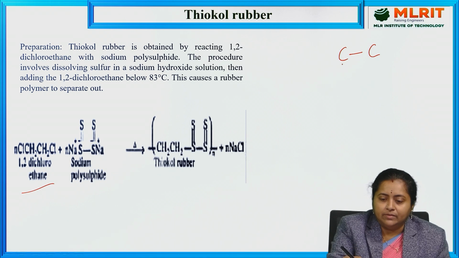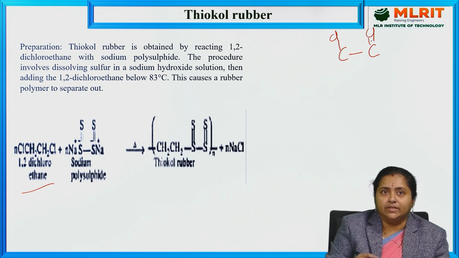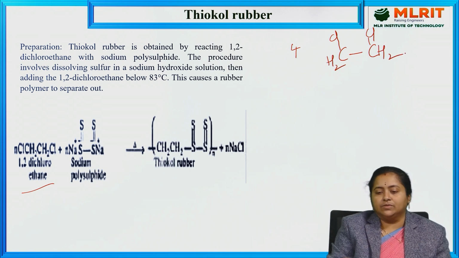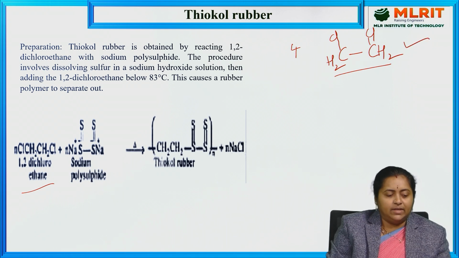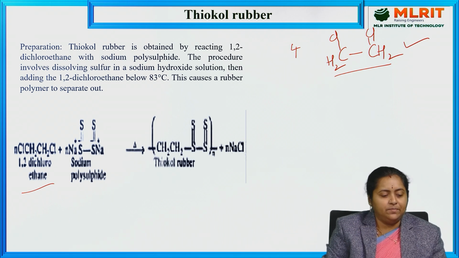So, 1,2 dichloroethane. On either side it has a chlorine substitution, and the remaining valency is to be fulfilled by hydrogens. The valency of carbon is how much? 4. So, 2 are fulfilled here, and the remaining 2 will be with hydrogens, that is CH2. So this is the structure of 1,2 dichloroethane. So, n moles of this 1,2 dichloroethane is treated with sodium polysulfide.